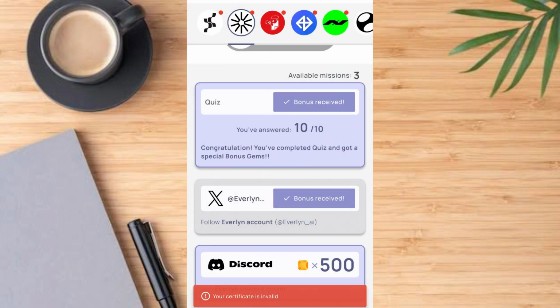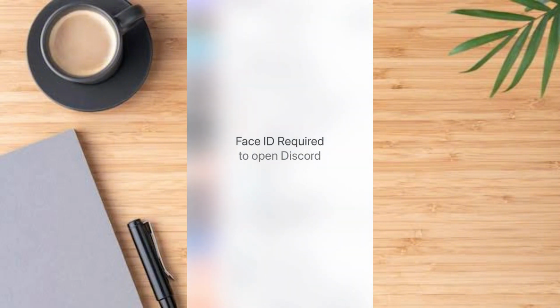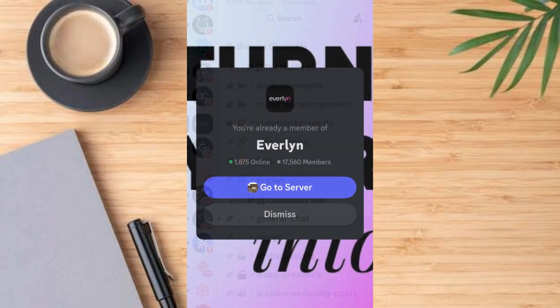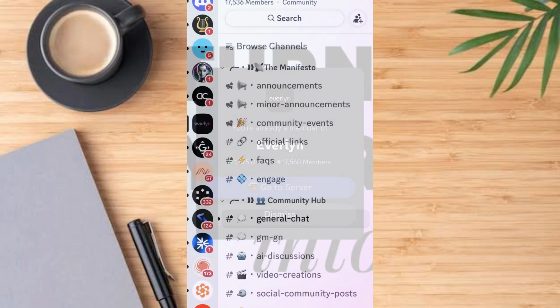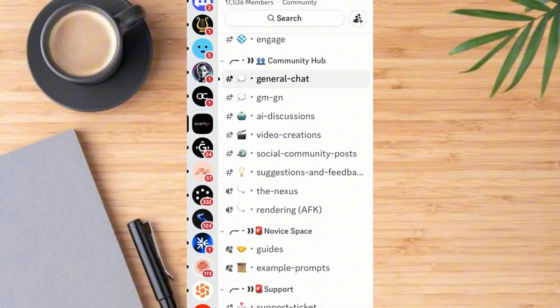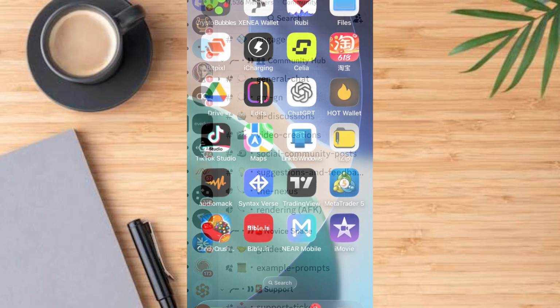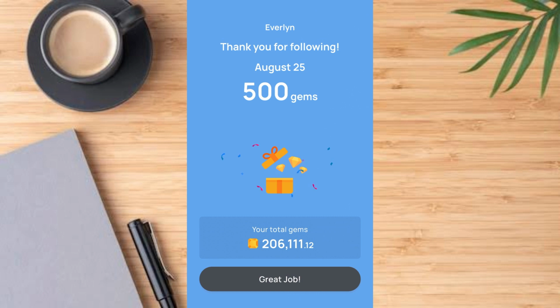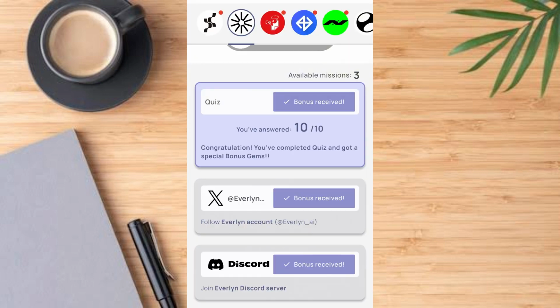Let's come over to this place. It says invalid account. Let's try it again. So by now our account would have been verified. Go to server. The server is not working right away, so we have to wait for the server. When the server starts working, then our points will be added. So now we've gotten our points that have been added successfully. Now tap on great job.